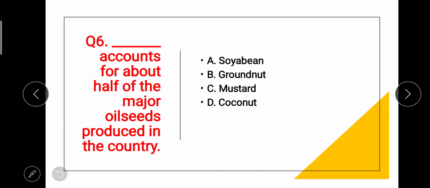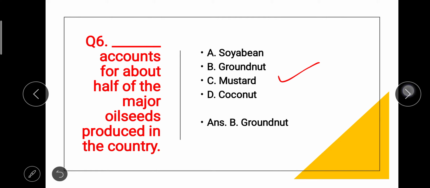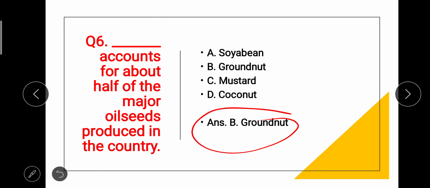We have a statement here. Dash accounts for about half of the major oilseeds produced in the country. Soybean, groundnut, mustard and coconut. My dear friends, we need to remember groundnut is accounting for about 50%, even more than that, of the total production of oilseeds in India. So soybean, mustard and coconut are not correct. Groundnut is correct, right? B option, groundnut.